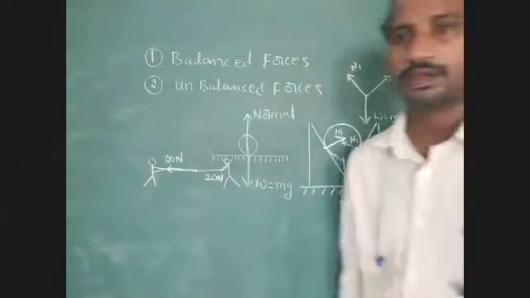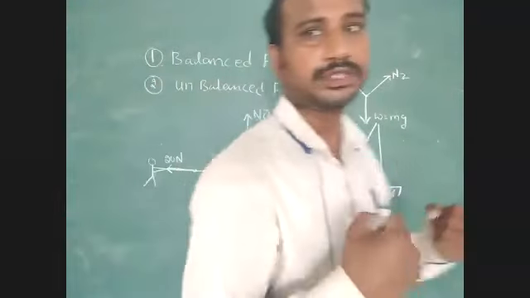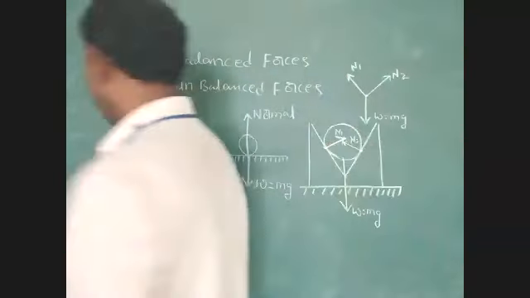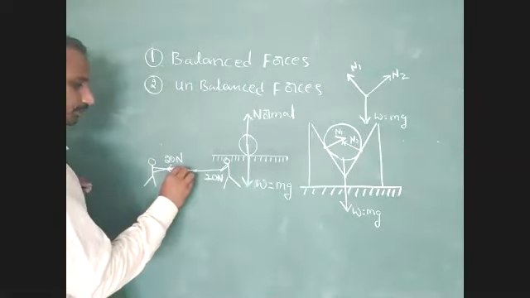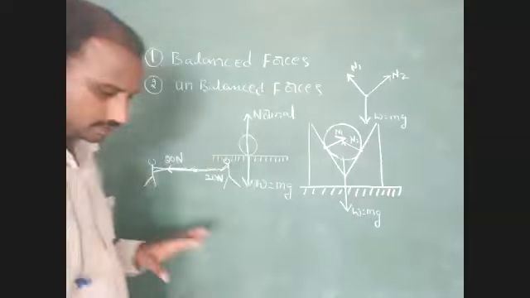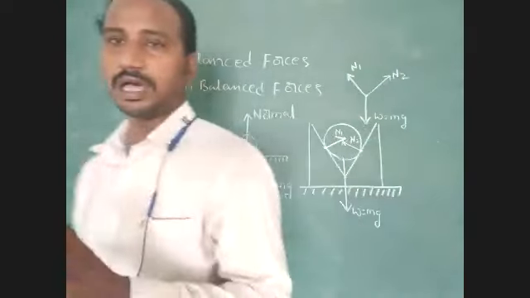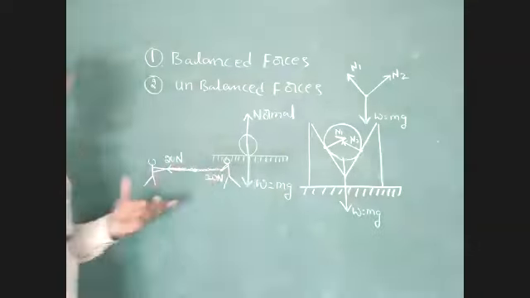Okay, both are applying the same force. Here, using the rope in the middle, we have to consider that the rope is at rest. Both are applying the same force.